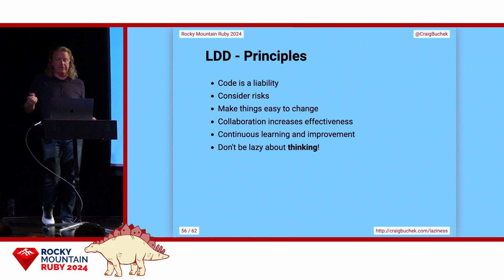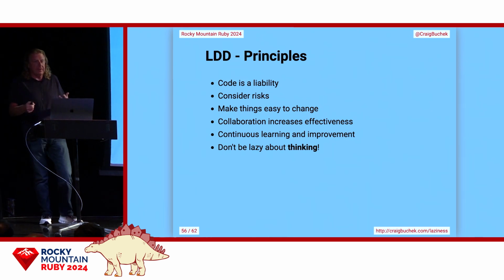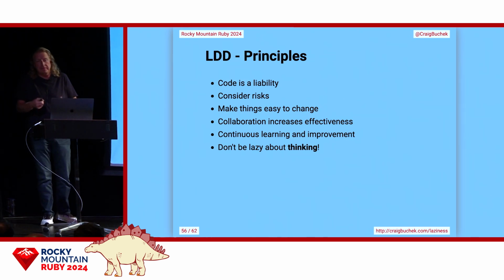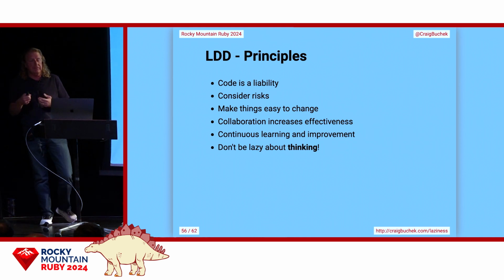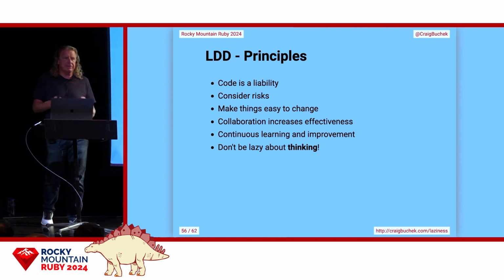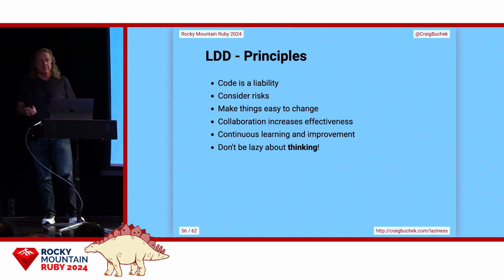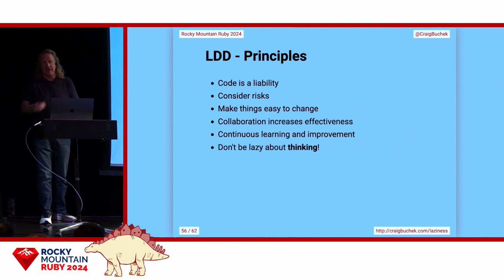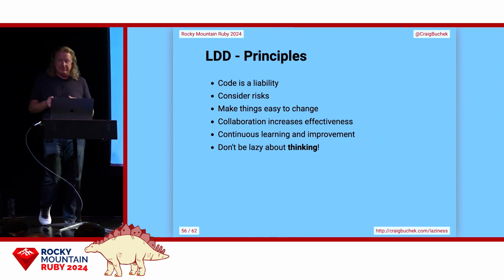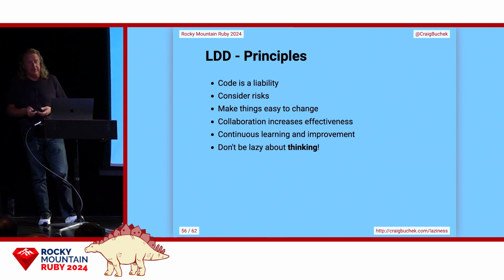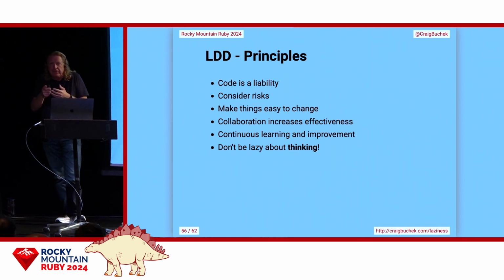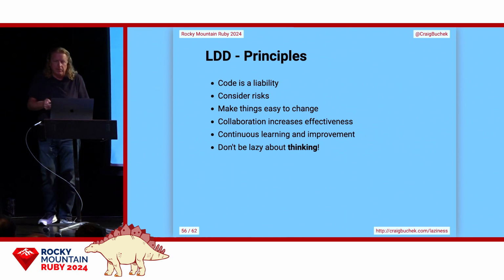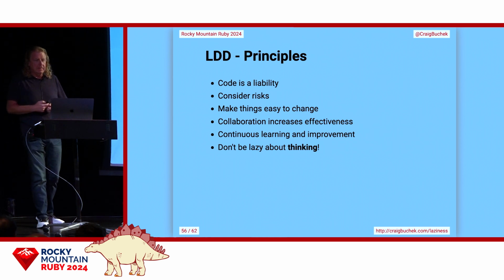Think about the next person who has to read this code. Code is a liability. It has to be read and maintained and updated. Optimize for the reader's time, which is likely future you. Always be kind to future you. I know past me was a jerk. His code is terrible. But save time by making sure future you can understand it. Make sure to document why you did things the way you did. I can see what the code does, but why is it done that way? What were the constraints I was thinking of?